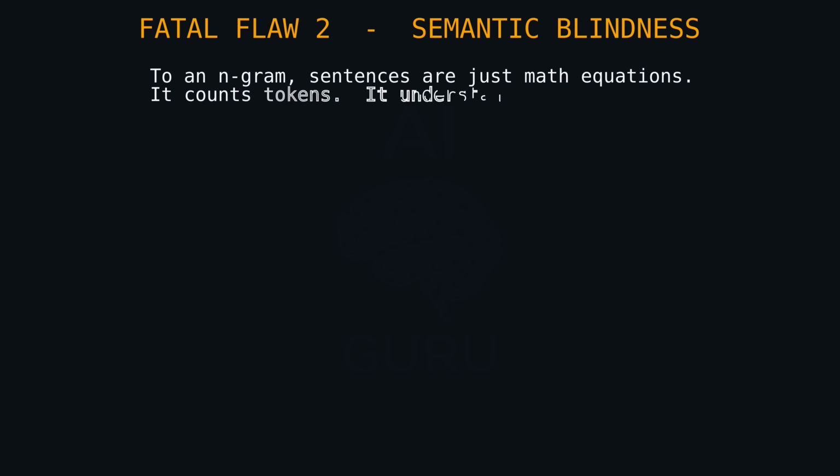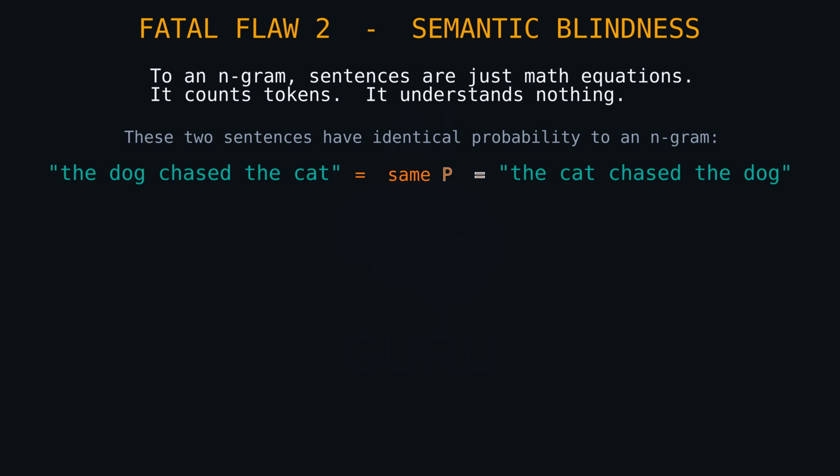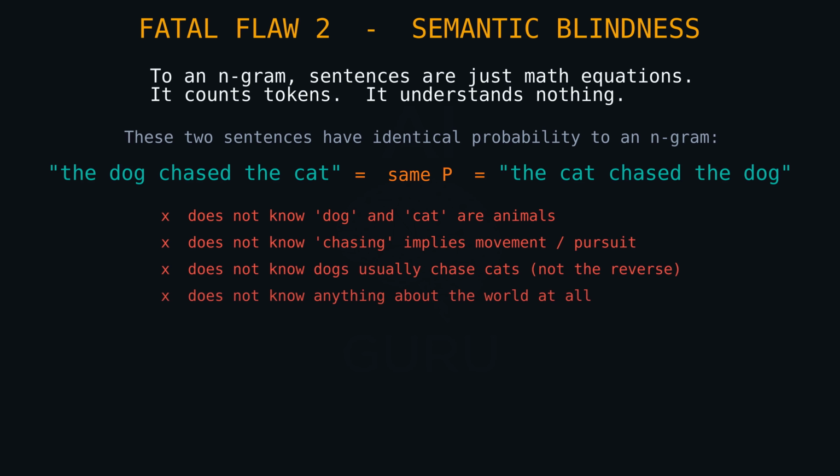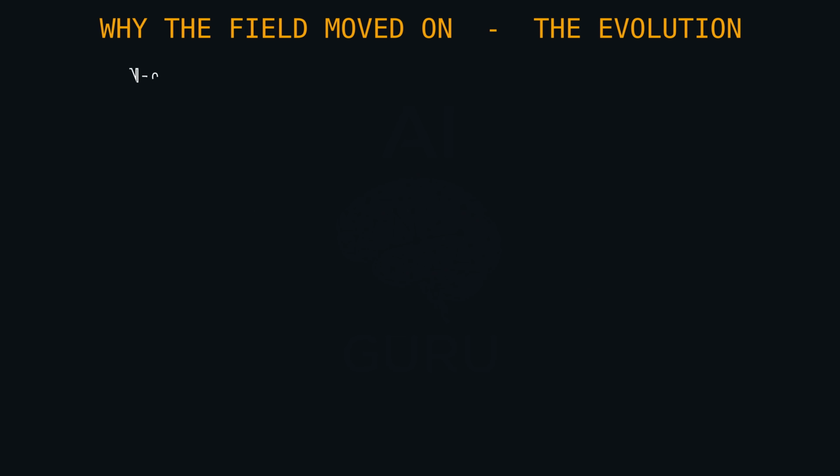And it doesn't really understand what a dragon is, does it? That's the semantic blindness. To an n-gram, "the dog chased the cat" and "the cat chased the dog" are just math equations. It doesn't understand that a dog is an animal, or that chasing implies movement, or that usually dogs chase cats. It counts tokens. That is it. And these limitations are exactly why the field moved on.